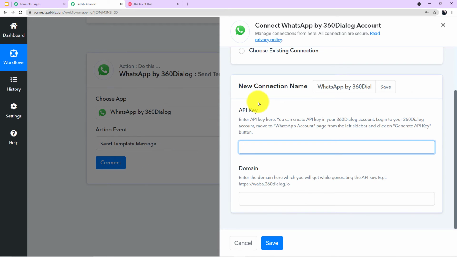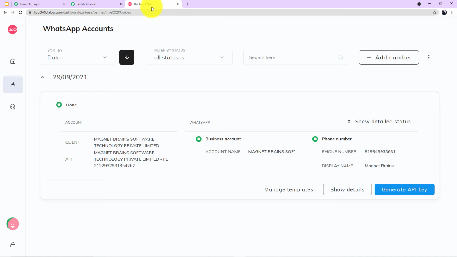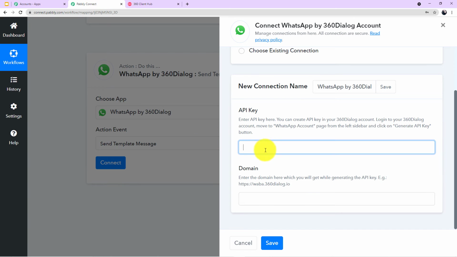Guys, because of some security reasons, I cannot show you this process, but this process is very simple. Let me tell it to you again. In the 360 dialog account here, where it is written generate API key, you have to click here. Once the API key is generated along with the domain, you have to simply copy the API key and the domain, go back to Pabbly Connect account and simply paste it here accordingly. Now click on save and you will be successfully authorized in back to your workflow. Okay. So we will meet directly in our workflow. Let me complete this process, guys.